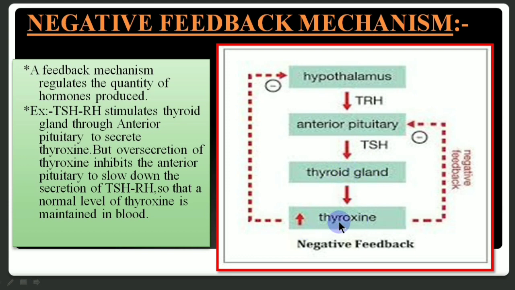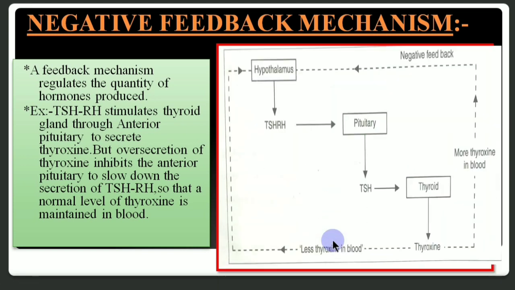When the level of thyroxine is increased in the blood, now the stimulation is informed to the hypothalamus and also to the anterior pituitary, and this is called negative feedback, as if the hormones are saying no, don't secrete. See this flow chart. The hypothalamus which secretes TSH-RH, that stimulates pituitary, then TSH, then thyroid, then thyroxine. It is a sequence. Then if there is less thyroxine in the blood, again the hypothalamus is stimulated, and if there is more thyroxine in the blood, then the hypothalamus is also stimulated.